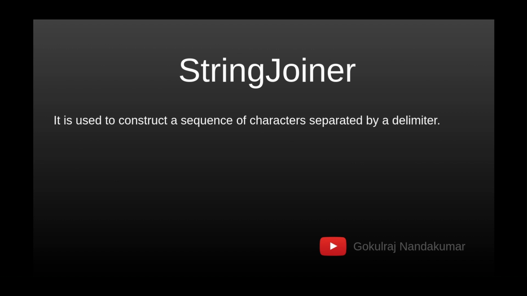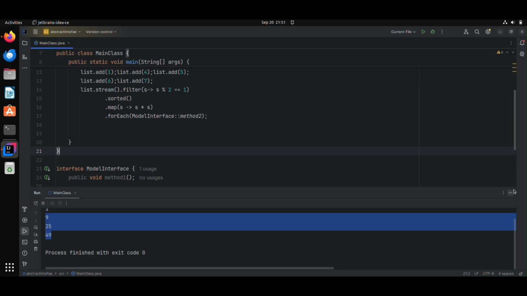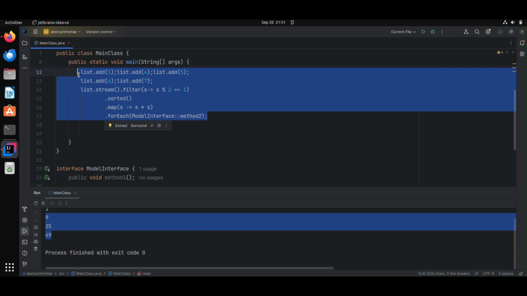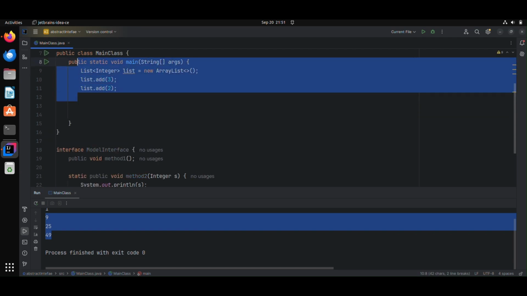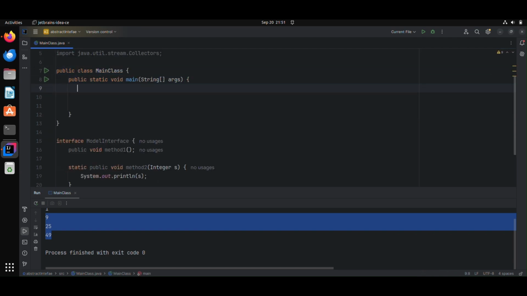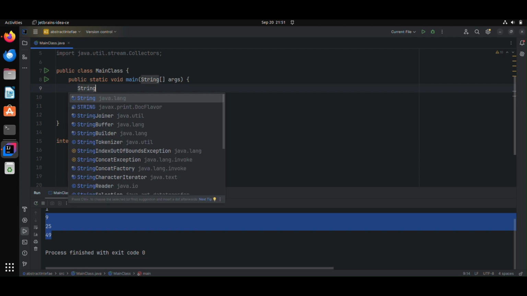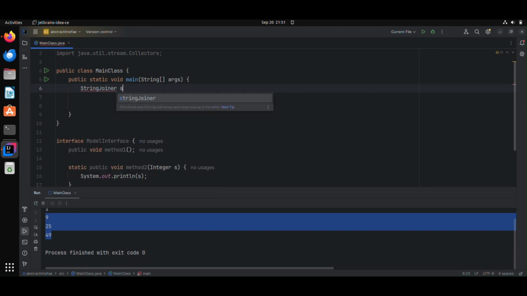It's nothing but the opposite of string splitting using a delimiter. It combines different strings. Here we can see one demonstration of it. I'm defining a string joiner with the delimiter comma.